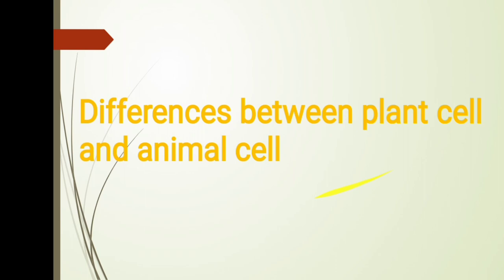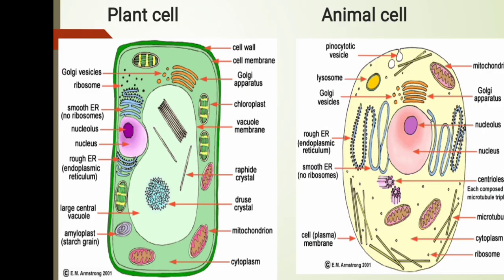Next we go to the differences between plant cell and animal cell. Here, see the pictures of a plant cell and an animal cell.